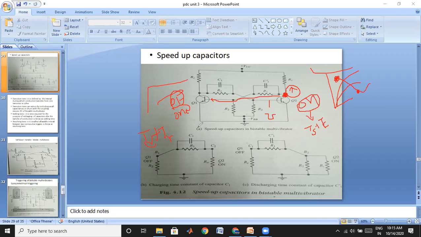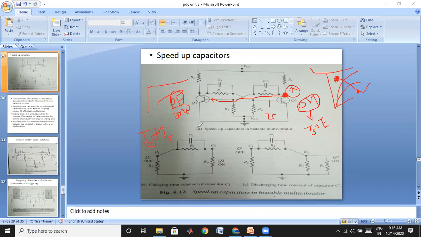Immediately when you give the triggering pulse, there is no immediate state change. It will take some microseconds or nanoseconds to get a stable state, and in this time period it goes through the transient response. When you apply a triggering pulse, at the same instant we are not getting a stable state. The transistor moves into a quasi-stable state, and afterwards you get a stable state. Now our target is to reduce this time period.